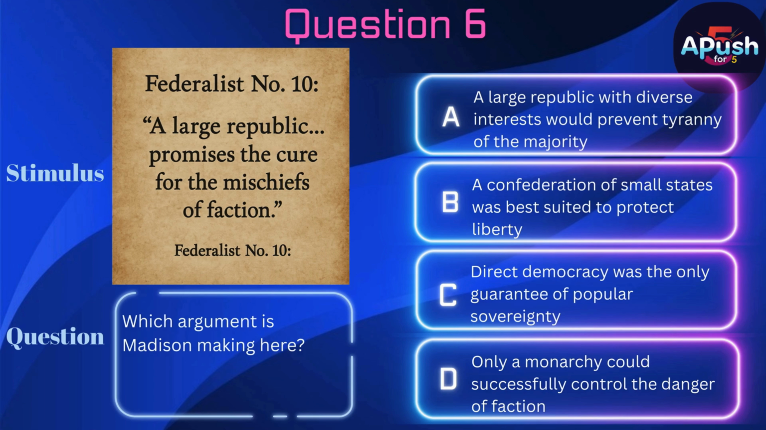C. Direct democracy was the only guarantee of popular sovereignty. D. Only a monarchy could successfully control the danger of faction.